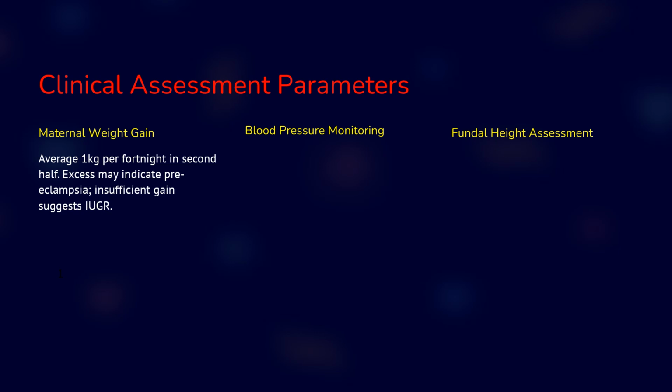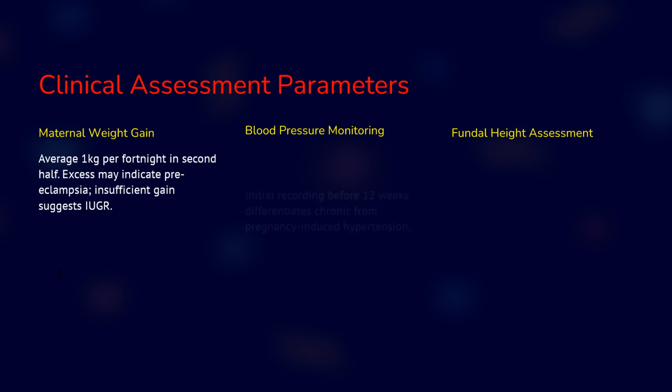During the third trimester, if there is an excessive increase in the weight, then it is a manifestation of preeclampsia that we need to look for. And if there is an insufficient gain of weight, then it suggests that it can be IUGR.